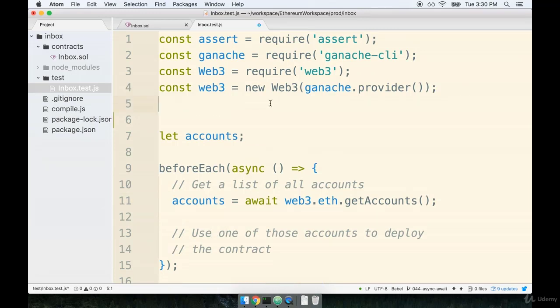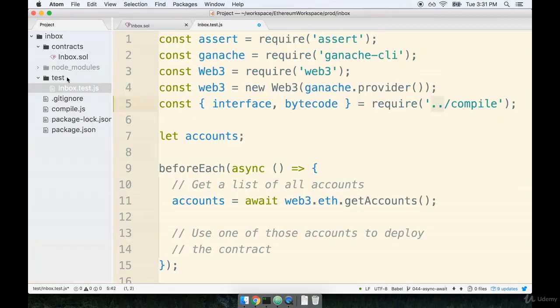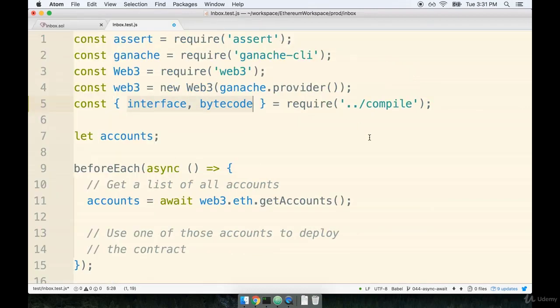So underneath the last require statement up here, we're going to add in const interface and bytecode. Oops, not "and". Interface, bytecode. And we're going to require that from the compile file. Remember that compile is up one directory, which is why we have the .. right here. And again, you'll recall from that previous video, we had properties on this exported object of interface and bytecode. So I'm not making these up. These are properties that we had seen in that previous video.